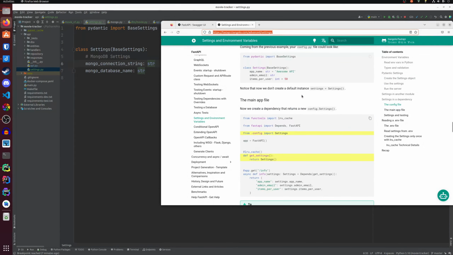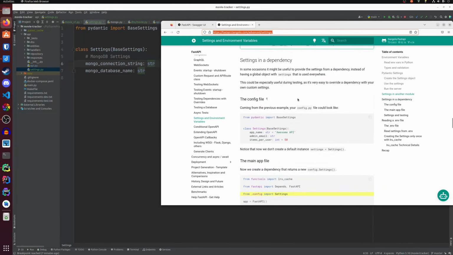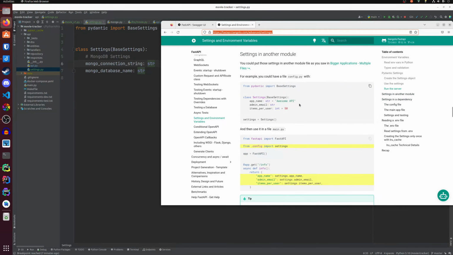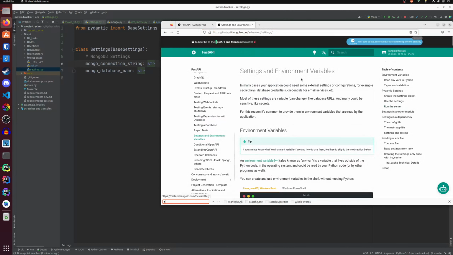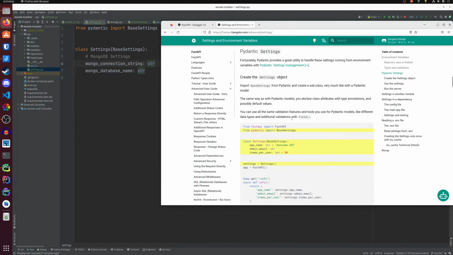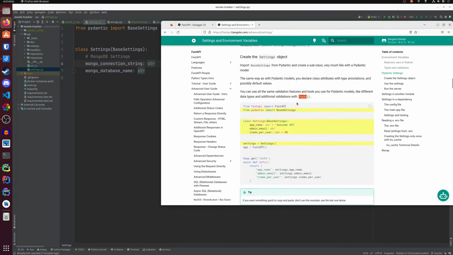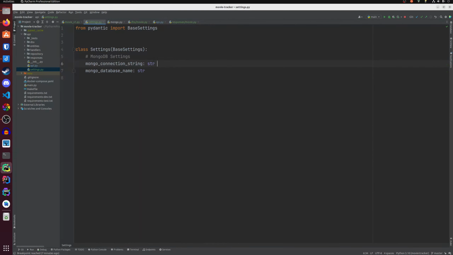Okay, so if we look closely, there's no code example here that uses Field, but if we search for Field, we get this Field data type, and we can use it in order to implement validations for our settings. So let's use Field and import this Pydantic Field.